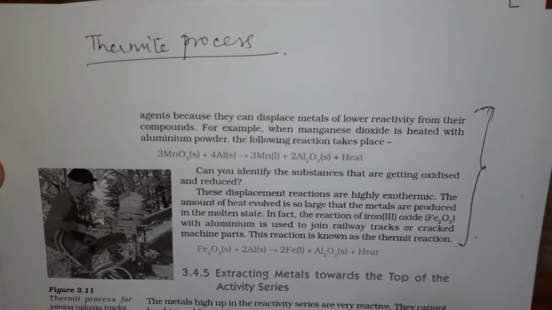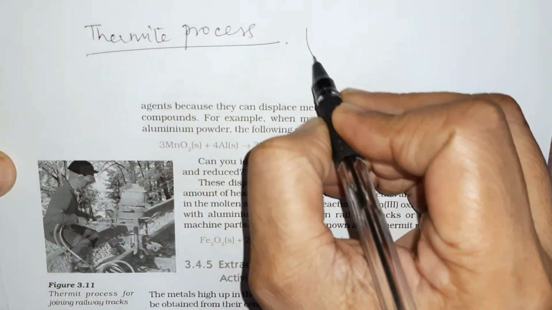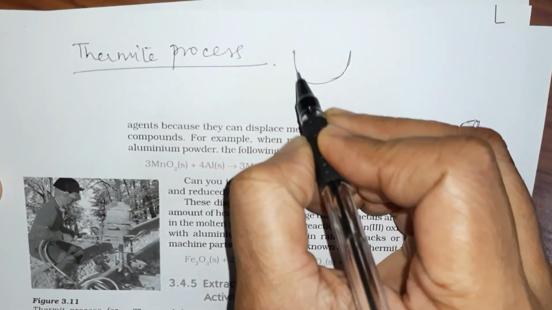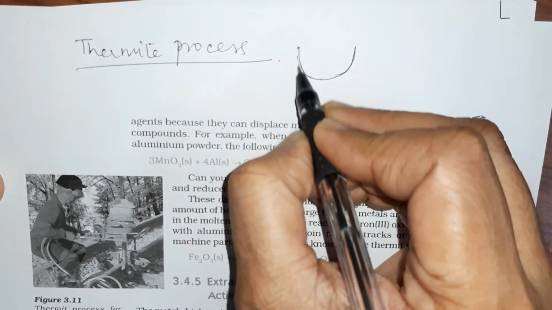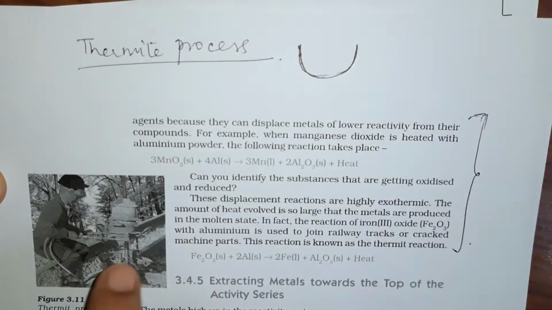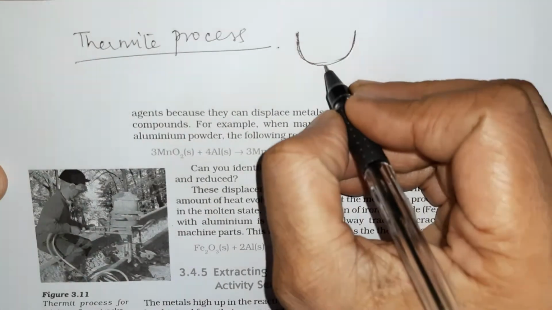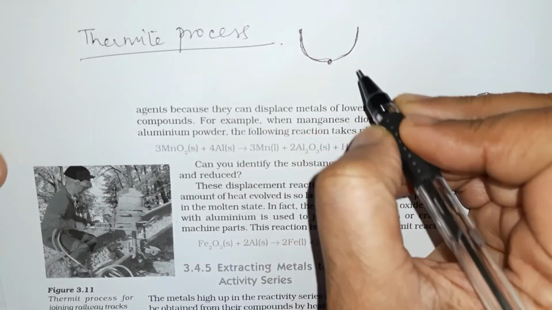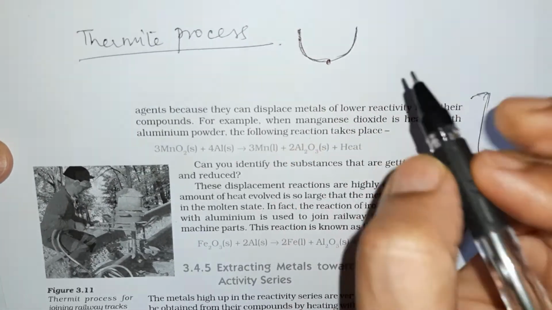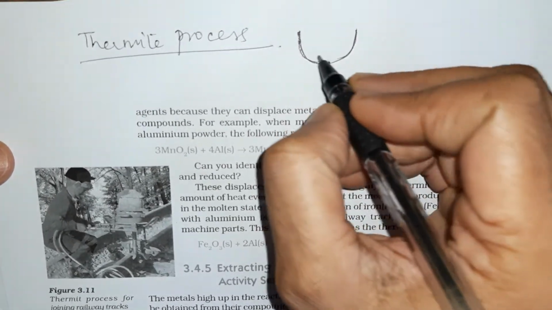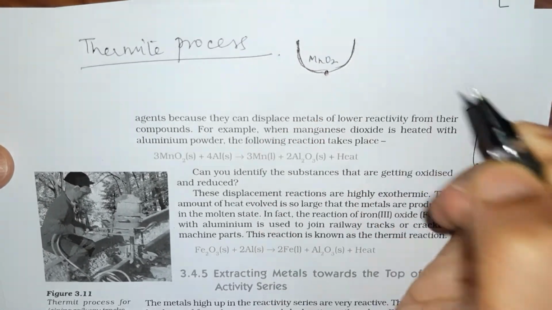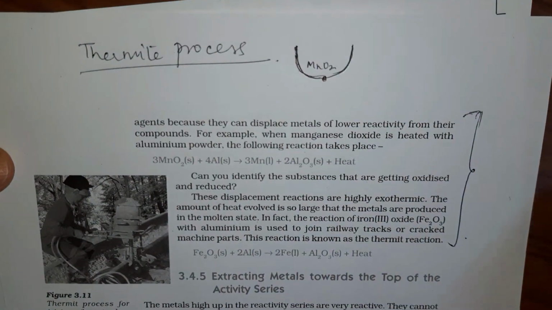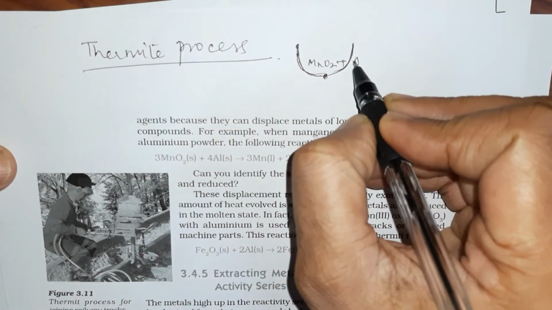Now what we do, we take a crucible. This is a crucible kind of thing. I'm giving you the smaller picture of this whole machine. This crucible has a hole in between, in the bottom of this crucible there is a hole, and what we do, we take MnO2 and heat it with aluminium powder.